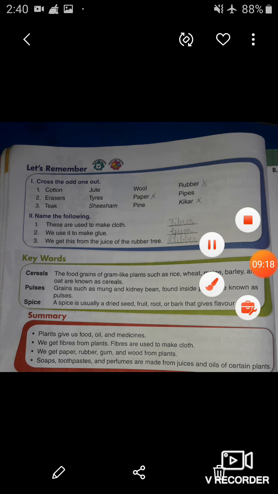Now let's come to the summary of this chapter. Plants give us food, oil and medicines. We get fibers from plants. Fibers are used to make cloth. We get paper, rubber, gum and wood from plants. Soaps, toothpaste and perfumes are made from juices and oils of certain plants. So my dear students, this was the summary of this chapter. I hope you understood the whole topic from this chapter.